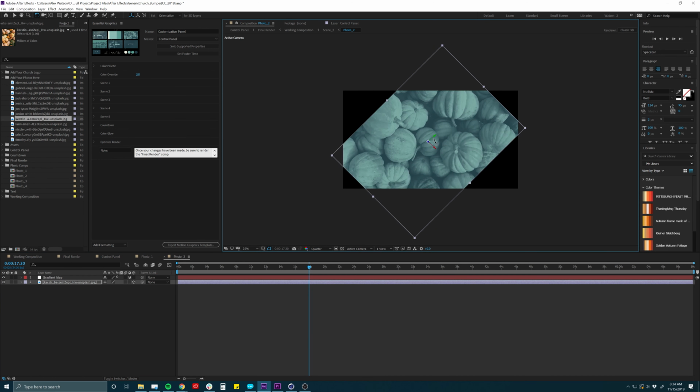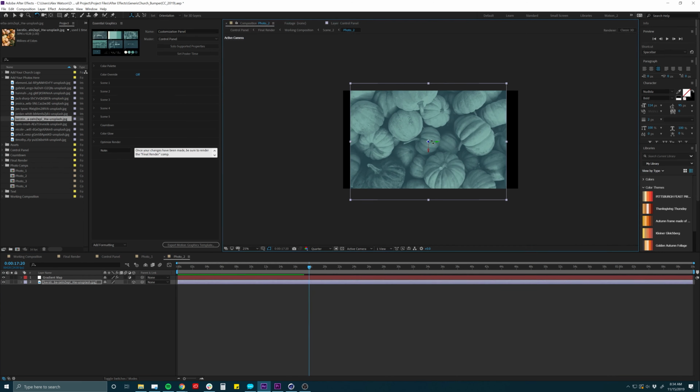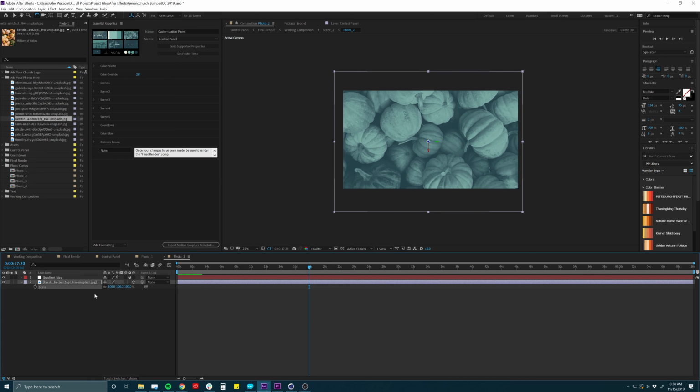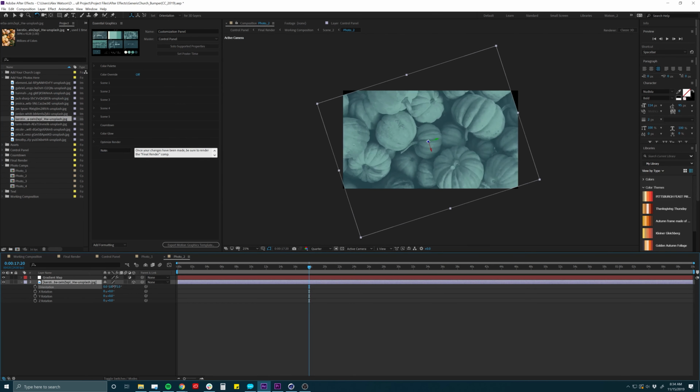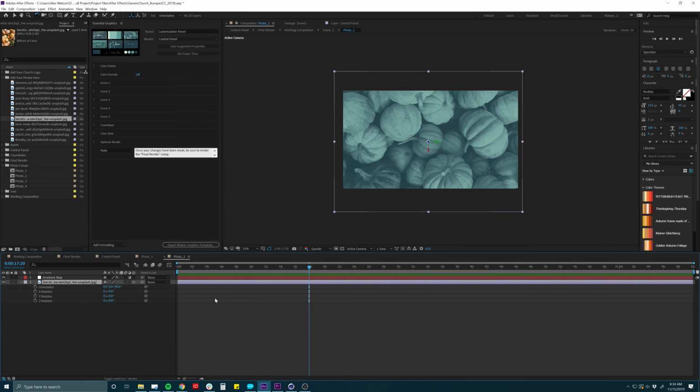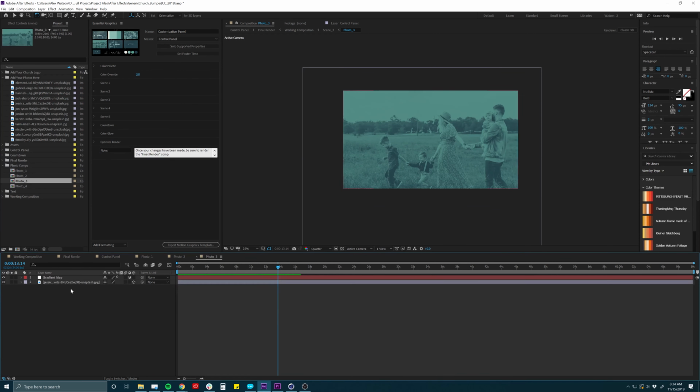And you can hold down Shift, and it'll lock onto a plane. That looks good there. And I want to just scale this up a little bit, so I'm going to hit S on the keyboard and scale that up. You can also click here and hit R to get your rotation, and then you can rotate it right here by this Z-axis number. All right, done. Let's go to photo 3.